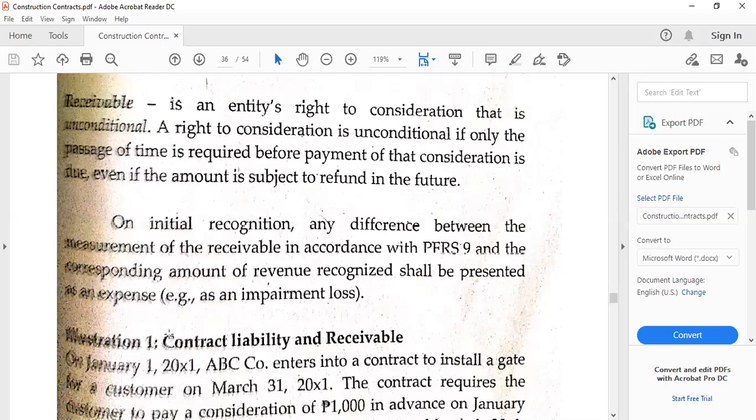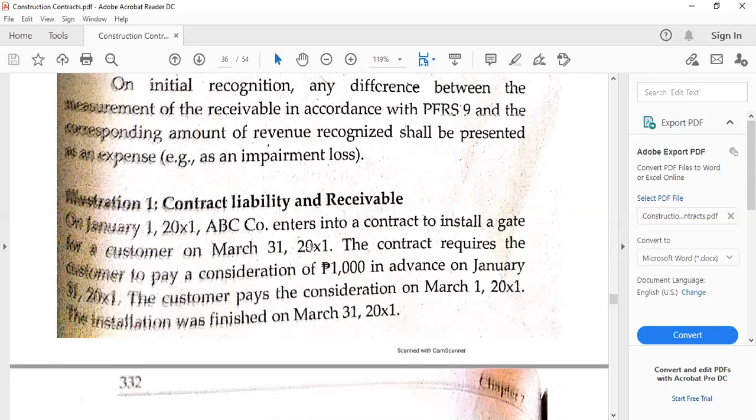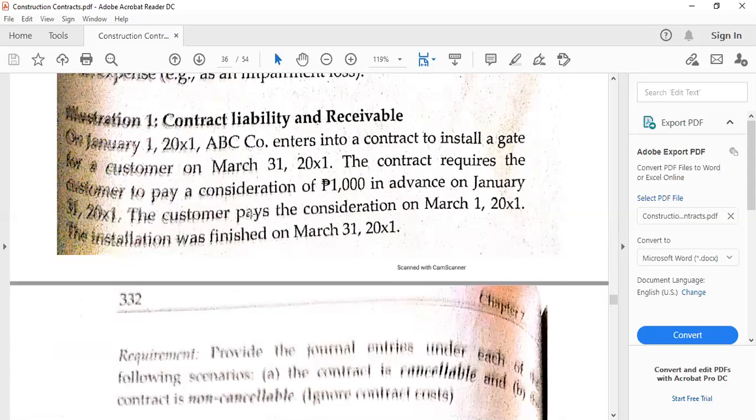Then on initial recognition, any difference between the measurement of the receivable in accordance with PFRS 9, which now governs our recognition and measurement principles for the financial instruments, both assets and liabilities, and the corresponding amount of revenue recognized shall be presented as an expense. So an example of that would be impairment loss. Let's just say that the recoverable amount of the receivable is lower than its carrying amount. So there is impairment loss. And you can refer to that under IAS 36, Impairment of Assets. We have an illustration here for contract liability and receivable.